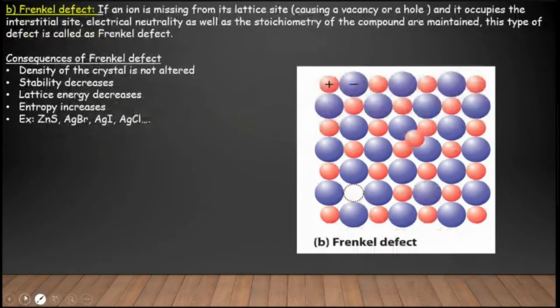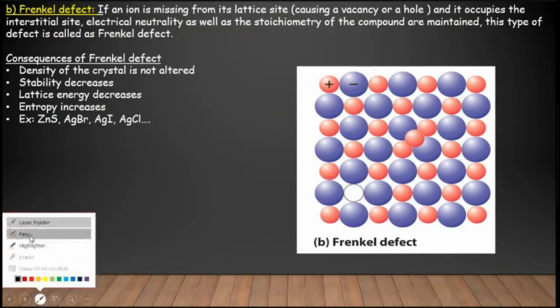Coming to the second type of defect, that is Frenkel defect. If an ion is missing from its lattice site, causing a vacancy or a hole, and it occupies an interstitial site, the electrical neutrality as well as the stoichiometry of the compound are maintained. This type of defect is called Frenkel defect. Same kind of picture here.